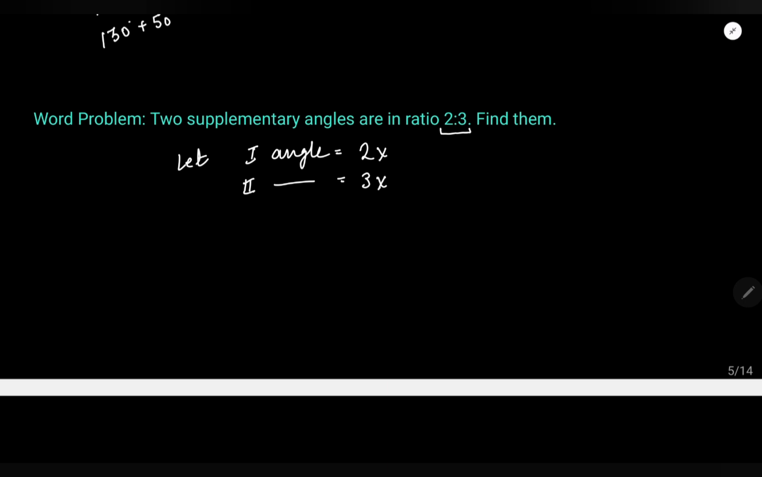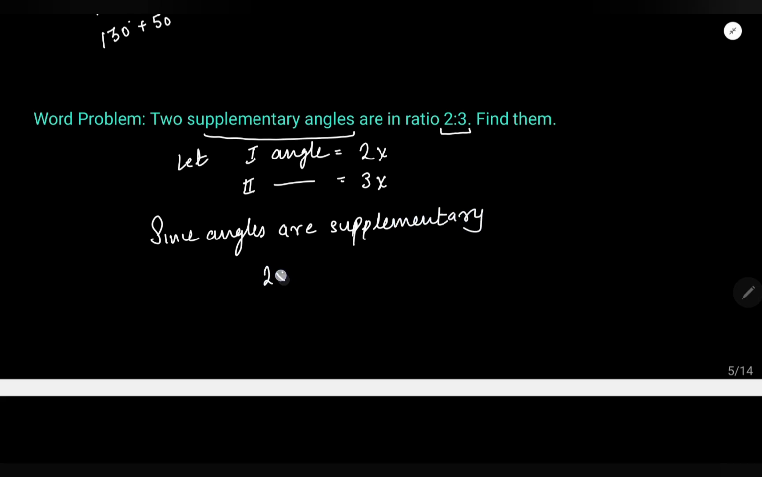Then I say, since the angles are supplementary, what does this mean? This means the sum of angles is what? 180 degrees. That means 5x is equal to 180 degrees. Then x is equal to what? 180 by 5. This implies x is what? If you divide, 5 3s are 15, 36 degrees, right?